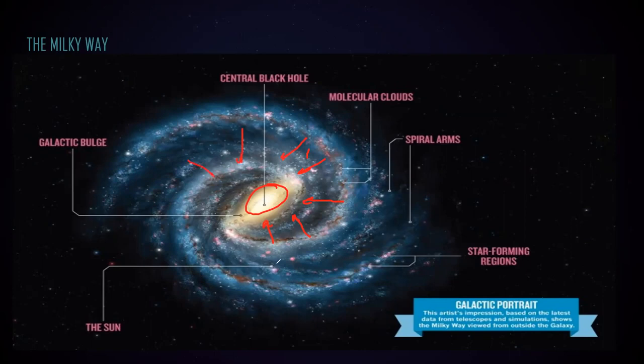And this is the position of the sun, our solar system. Our solar system is also moving around the central black hole. All the things are moving around the central black hole.